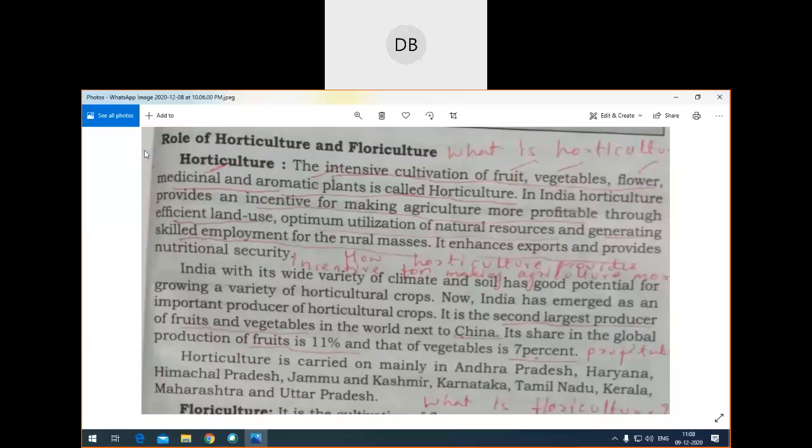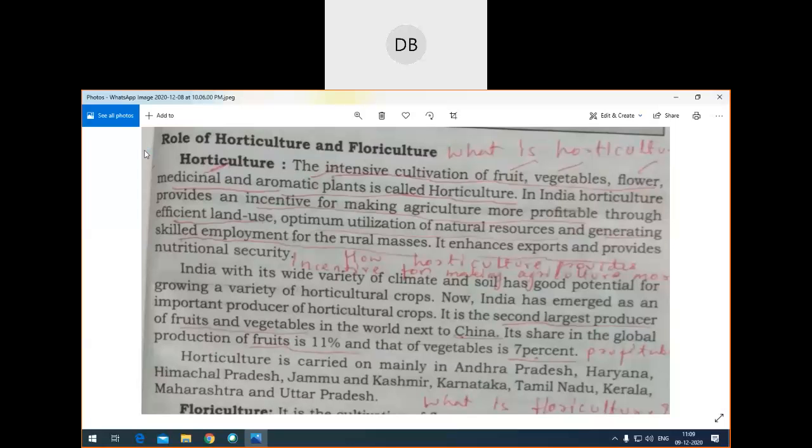So next, India now has made lots of progress in the field of horticulture. So India now has got the second place, children. Okay, India has emerged as an important producer of horticultural crops, second largest producer of fruits and vegetables after China. See, after China, India is in the second place in production of what, children?